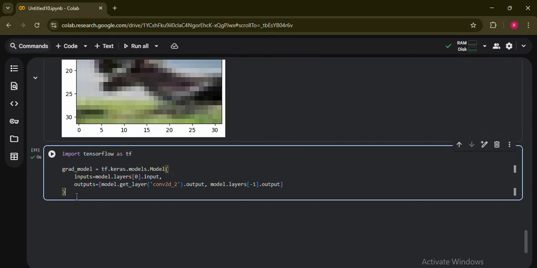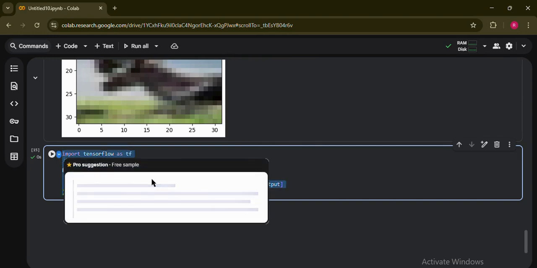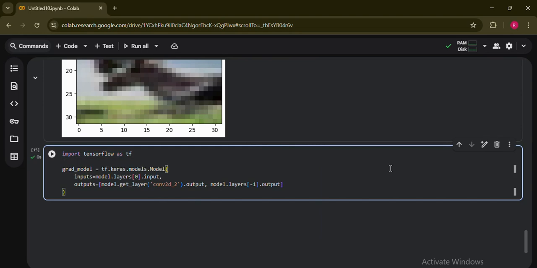This is the last part, which I have already discussed in the previous video of CNN theory. This is the simplest code for Grad-CAM. Grad-CAM shows which part of the image the CNN basically focuses on. This is not the full code of Grad-CAM, but it helps us understand how the CNN sees the image internally. In the next video, I'm going to do the full code of Grad-CAM, because it needs to be covered in detail, so there will be another dedicated, separate video for it.